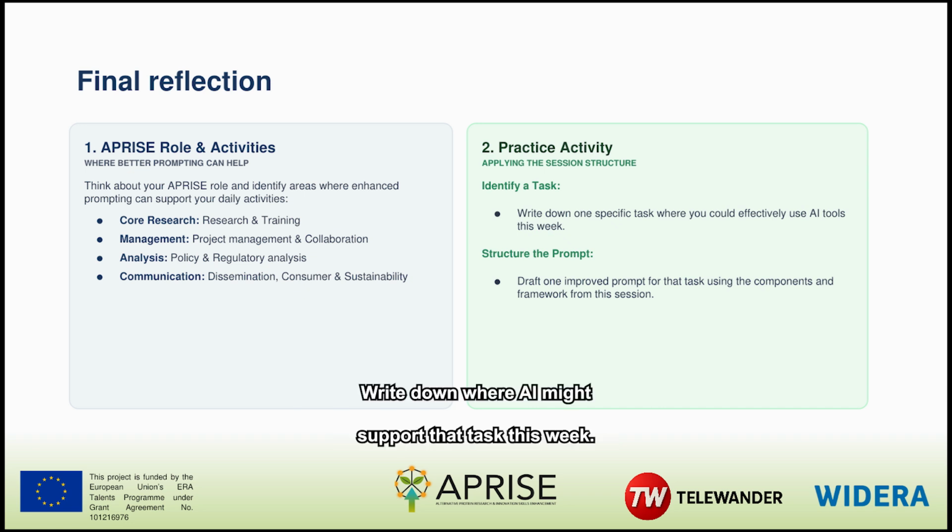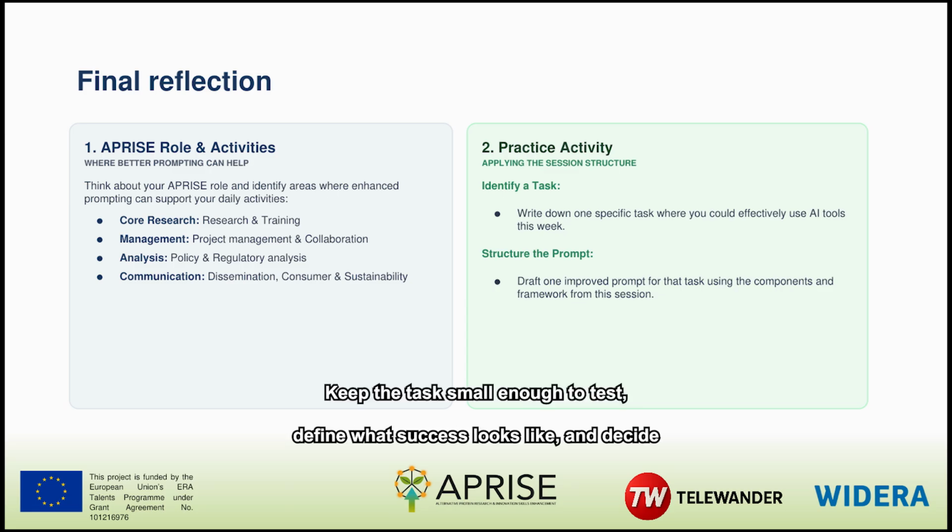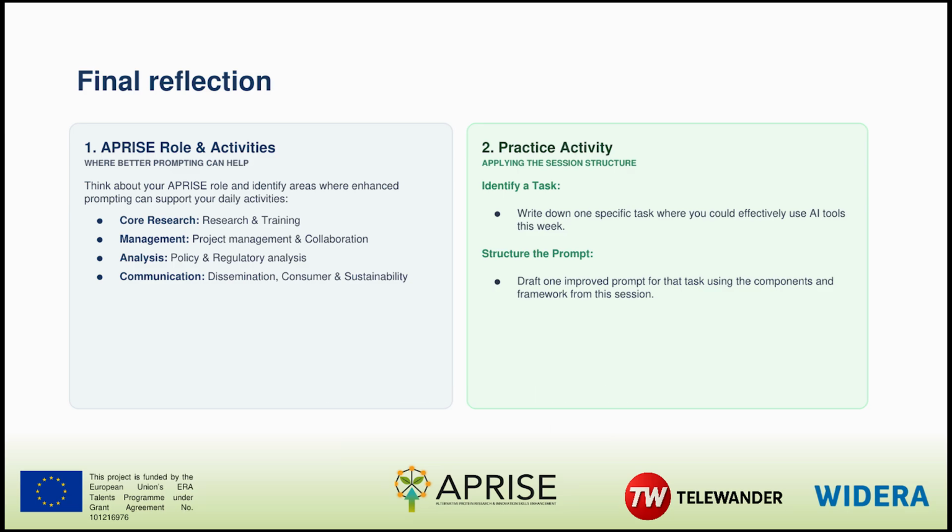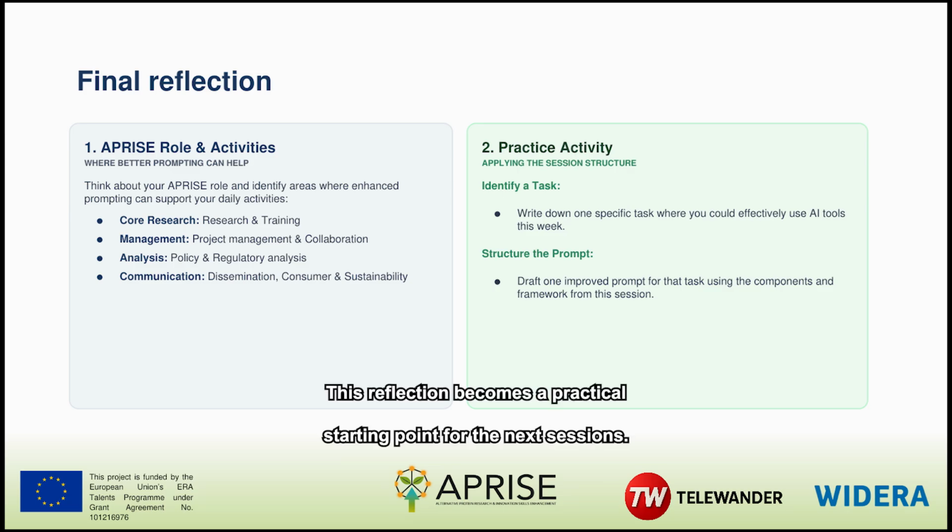Write down where AI might support that task this week. Then draft one improved prompt using the structure from this session. Keep the task small enough to test, define what success looks like, and decide which claims or decisions will need human or external verification. This reflection becomes a practical starting point for the next sessions.